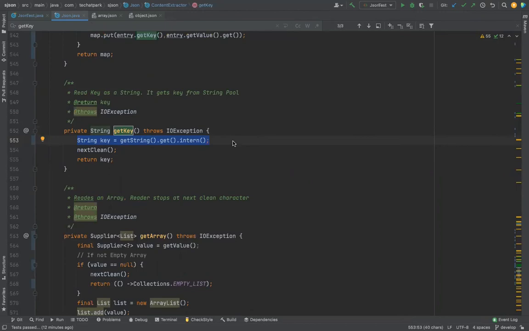Usually in a hash map, to get your object, it uses dot equals. Dot equals is always costly because it is going to compare your values. But identity will not compare values. It will just compare the references. In our case, the keys are always interned. Interned means they are going to be the same memory object, same reference. In that case, we don't need to go with a hash map directly. We can use even identity hash map. But there's a catch. Identity hash map breaks the map contract in some cases.